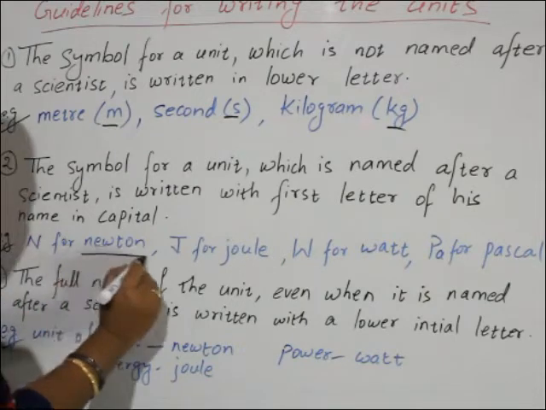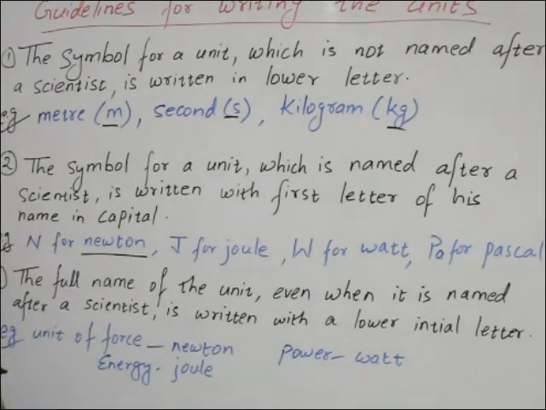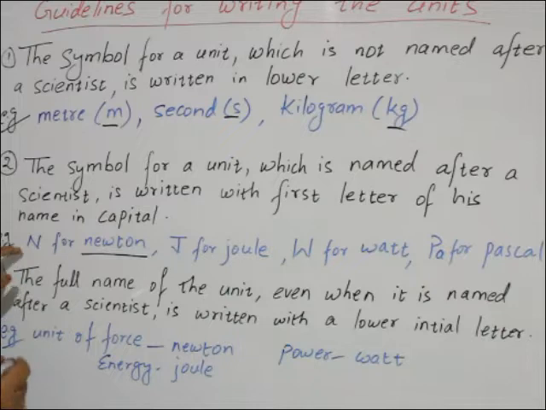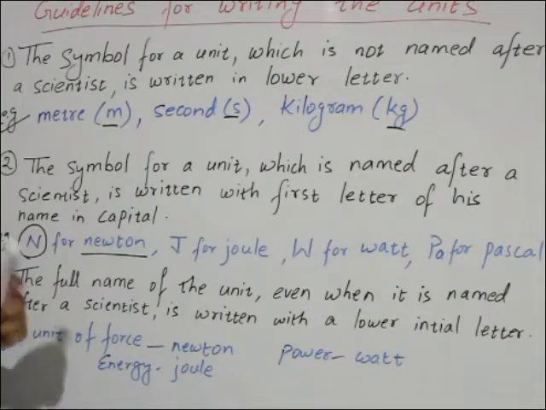Newton is a unit for force, named after a scientist. When you write the symbol, you have to write a capital letter. For units named after a scientist, you write the first letter of the symbol in capital.